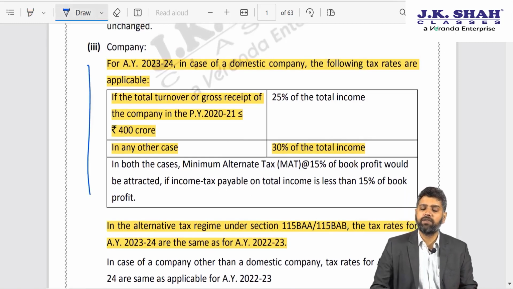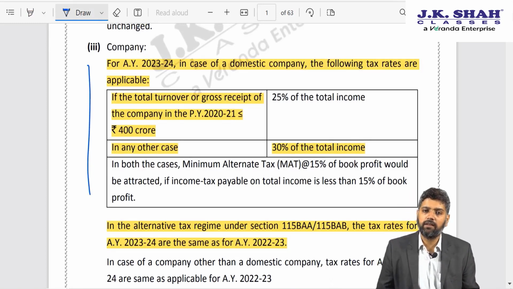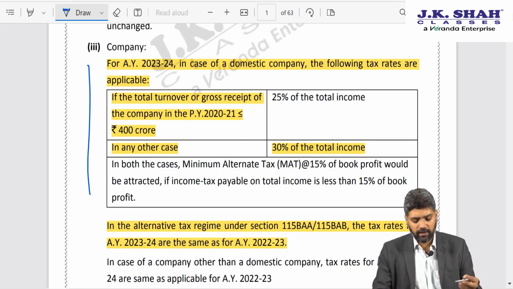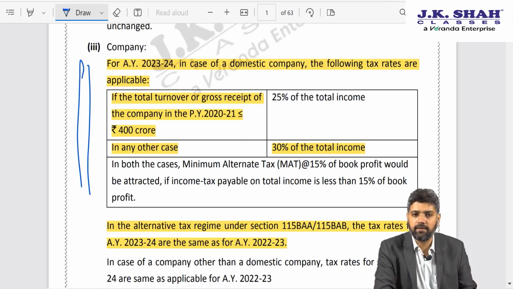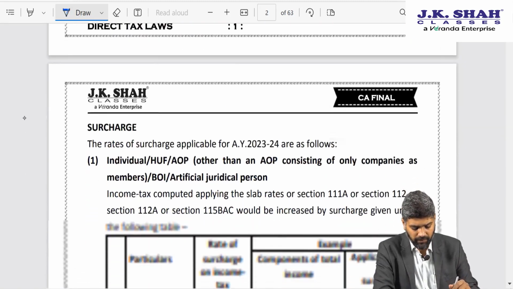As you are aware, for a domestic company, they have to choose either to be in the existing tax regime, that is as per the Finance Act, or they have to opt for the new concessional tax regime, provided they make certain sacrifices that they will not claim certain exemptions, deductions, allowances, etc. We have already covered that. So, this tax rate which I discussed is under the existing tax regime. I hope this amendment was clear to everyone.